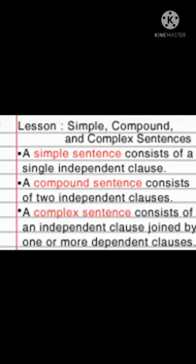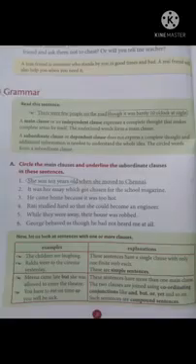Yes, sentences with a single clause, usually with a main clause or complete meaning, with one finite verb each, are known as simple sentences. It has one finite verb. Finite and non-finite we have learned already. A finite verb means a verb that changes according to the subject. Okay. So if a sentence is a single clause with one finite verb each, it is known as a simple sentence.